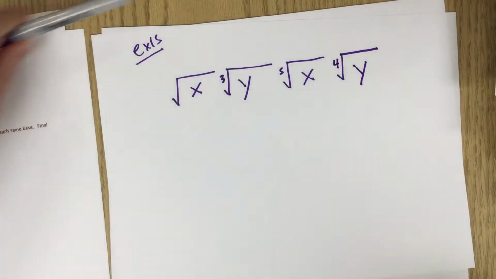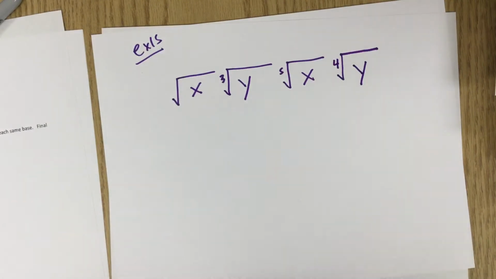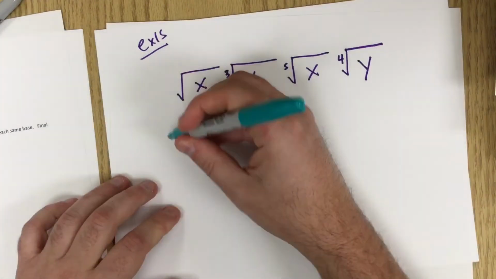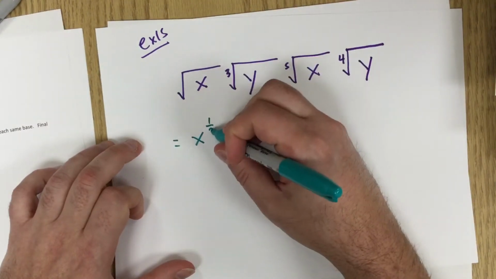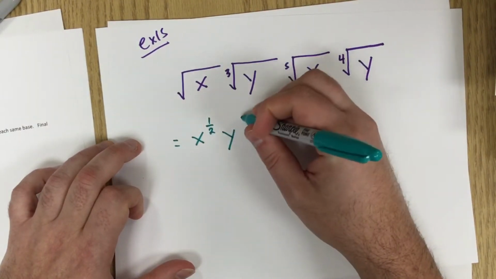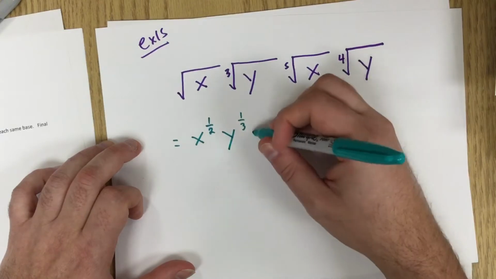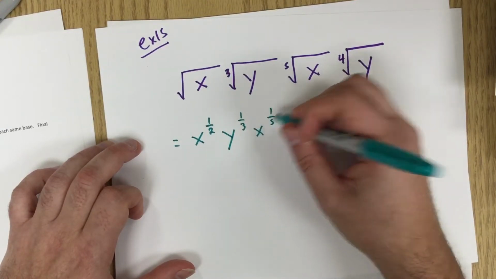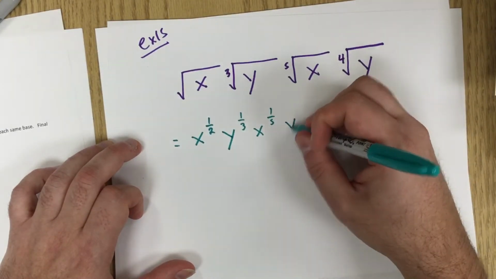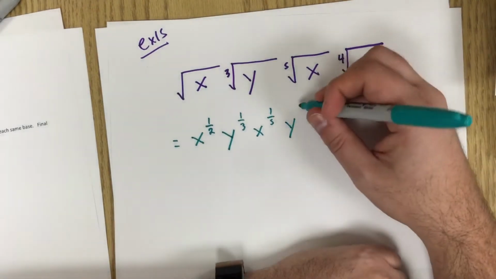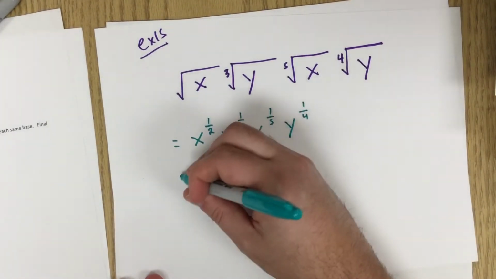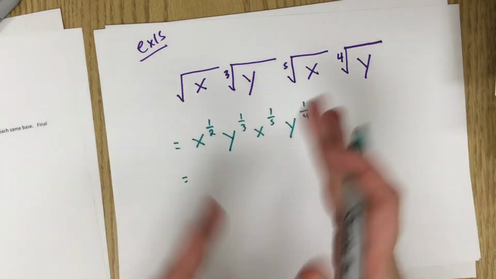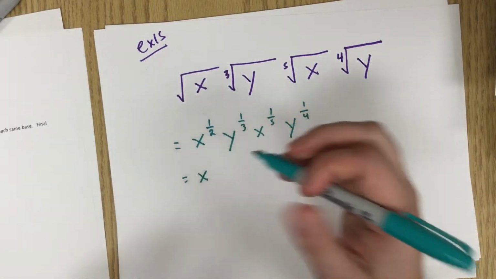So what we do, we go through our usual shenanigans. We turn everything into exponents. That has the invisible 2 there, so x to the 1/2, y to the 1/3, x to the 1/5, y to the 1/4. Then we're going to kind of push the like terms together.